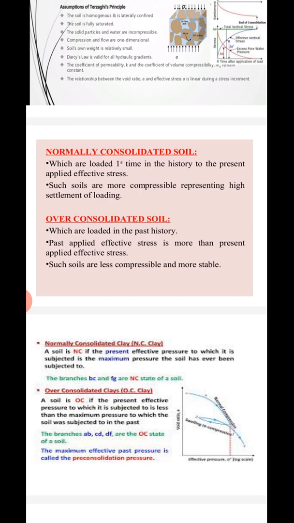Normally consolidated soils are soils which are loaded for the first time in their history to the present applied effective stress. Such soils are more compressible, showing high settlement on loading. It means whatever load the soil is experiencing at present is the maximum load it has experienced, and under which it is going to consolidate also.